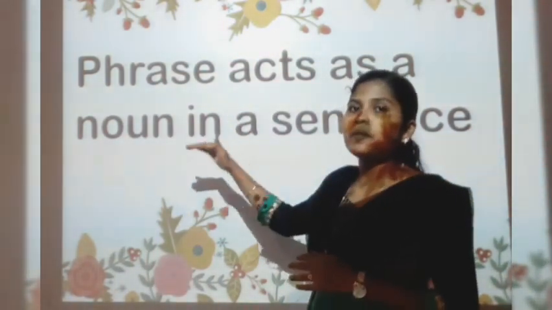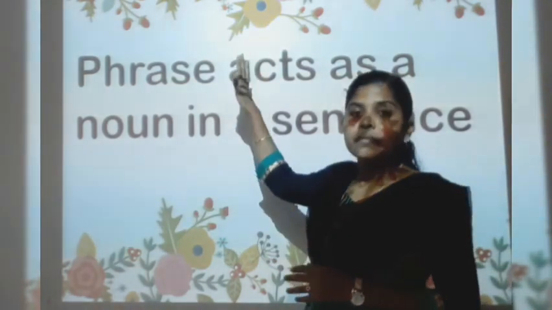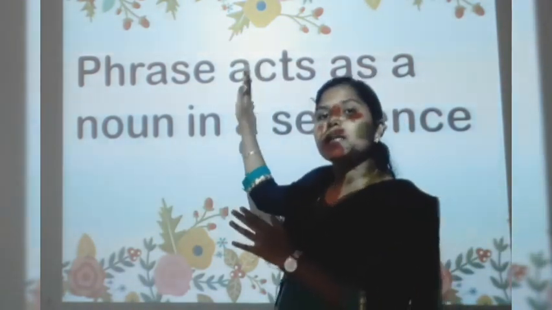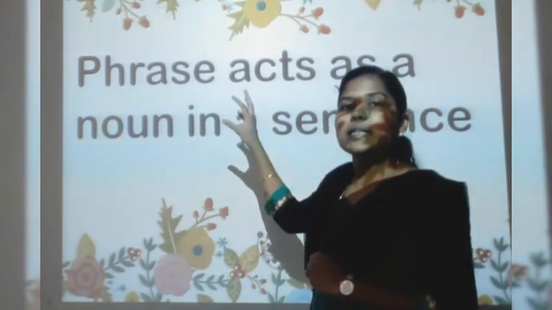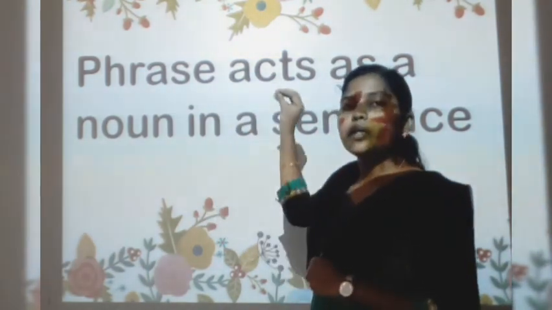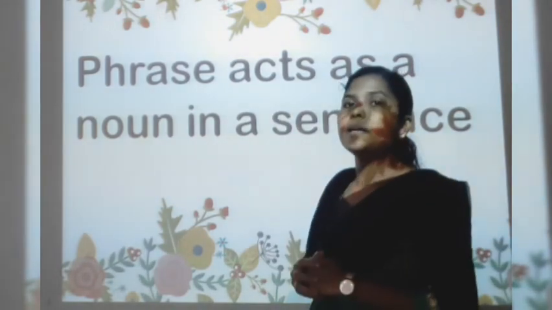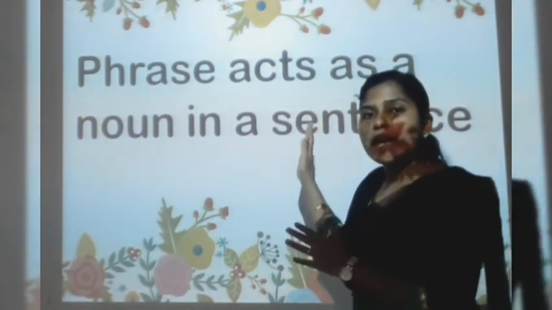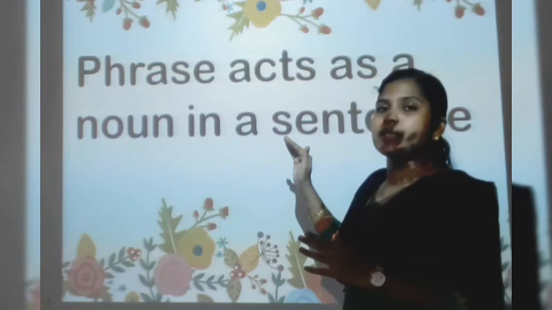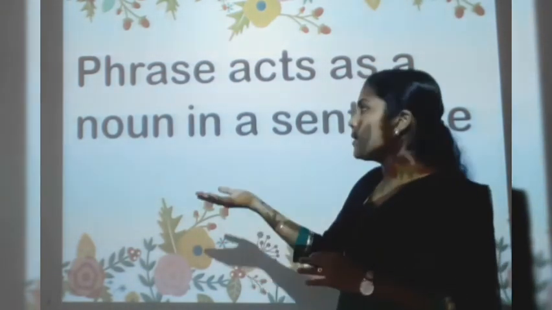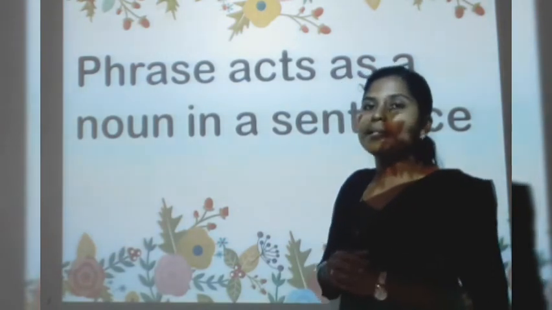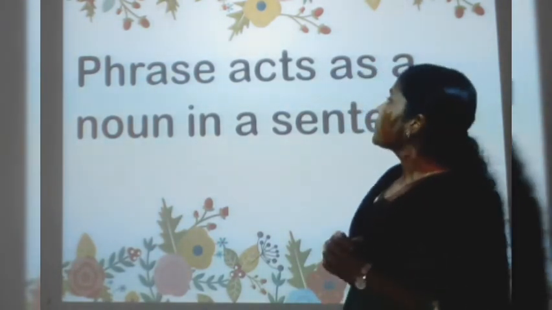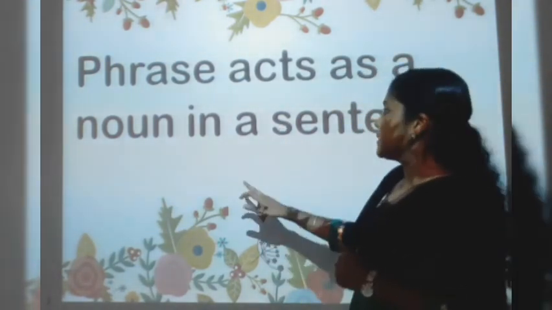If we are using a phrase in place of this naming word, that particular phrase should act as a noun. It should not act as a verb here, or as an adverb here. So the phrase here should replace the noun, and hence such phrases are called noun phrases.